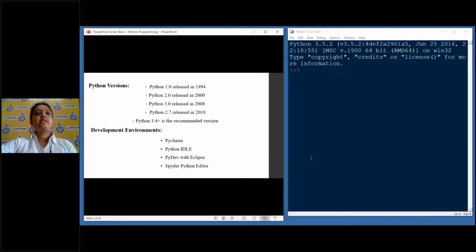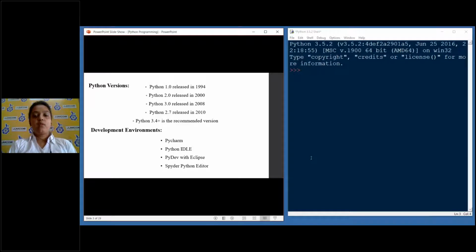So next we have the Python versions and development environments. Python doesn't really have a single version. Every year it releases some new versions. In 1994, the first version was released, in 2000 the second version, in 2008 the third, and in 2017, 2.7, which as of now is considered dead, as in it is not used anymore.